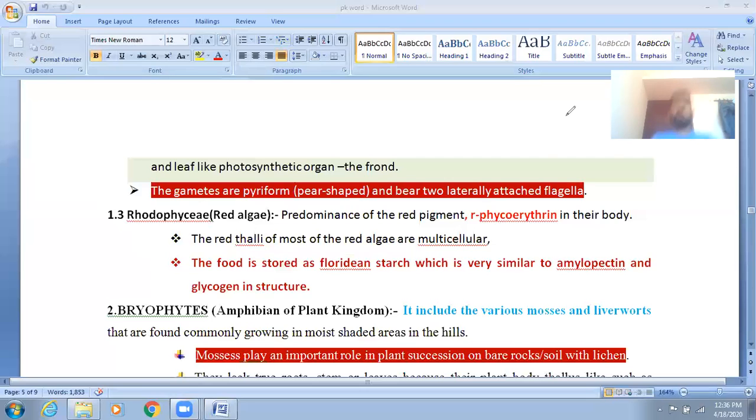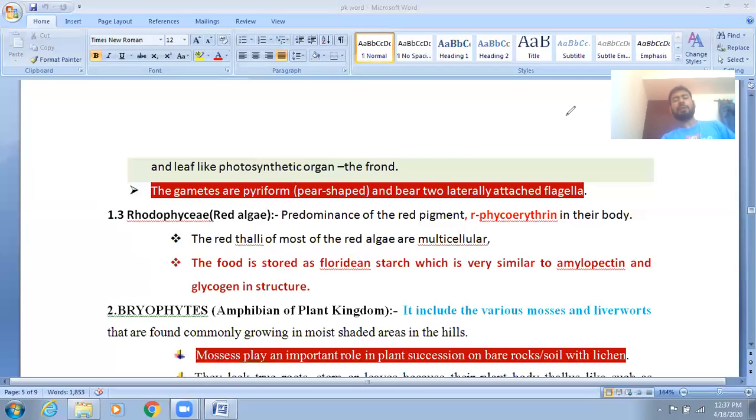First, the economic importance. Algae perform 50% of the total photosynthesis on Earth. They are also primary producers for all aquatic animals, and they help maintain the food cycle. Third, algin and carrageen: algin is obtained from brown algae and carrageen from red algae. These act as hydrocolloid substances, which are used commercially in industry.